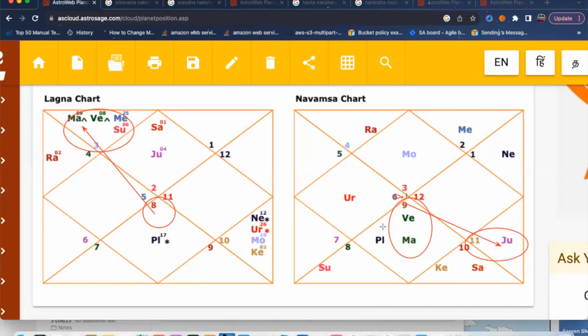Okay, and will have very great thinking ability, because it's sitting in the Gemini zodiac sign also, with Mercury. And the 7th house Lord in the 9th house means that after getting married, the spouse will travel to a foreign land, because it's in the 9th house. Okay, that's the reason. So these are the things you can get.